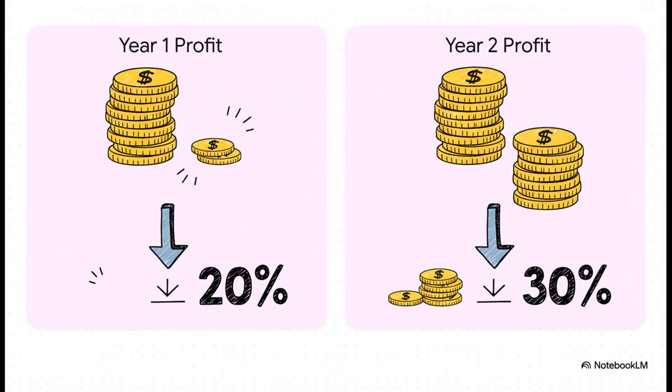And this slide lays out the logic perfectly. Think of it as a fork in the road. If we go down path 1, we take the deduction now, which lowers our profit in year 1. If we go down path 2, we leave our year 1 profit alone and use the deduction to lower our profit in year 2 instead. The tax savings from that deduction will be different because the tax rates are different.